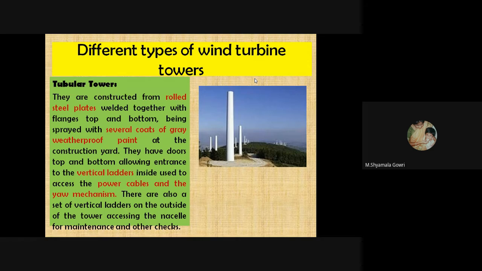Inside the tower, we have a vertical ladder to go to the top, used to access the power cables and the yaw mechanism. There is also a set of vertical ladders outside the tower for accessing the nacelle for maintenance and other checks. This is the tubular tower.